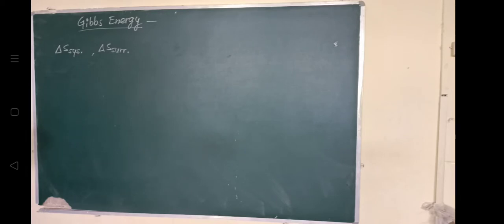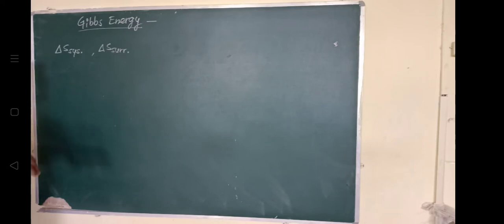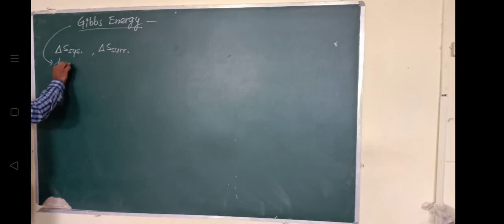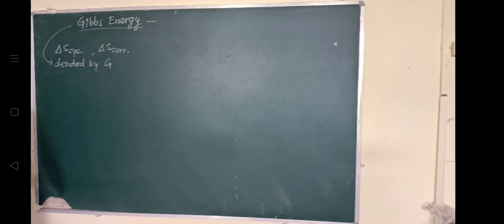As chemical reactions are associated with the system, the scientist gave one relation called the Gibbs energy, denoted by capital G. Gibbs energy is defined as G equals H minus T into S.